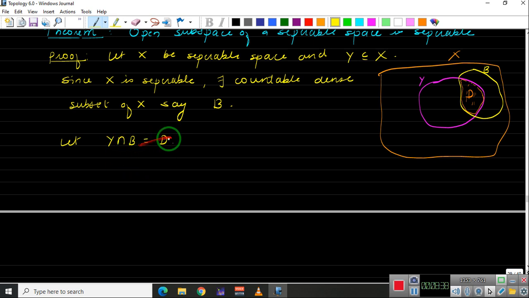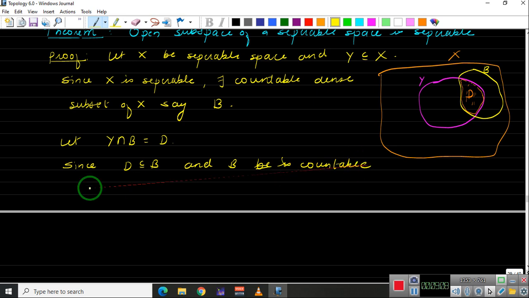So now let us show that this is countable. Now since D is a subset of B, because D is the intersection of Y and B, of course this D is a subset of B, and we know that B is countable. Right, here we have written countable dense set. So B is countable. This implies D is countable. So we have a countable set we have proved.